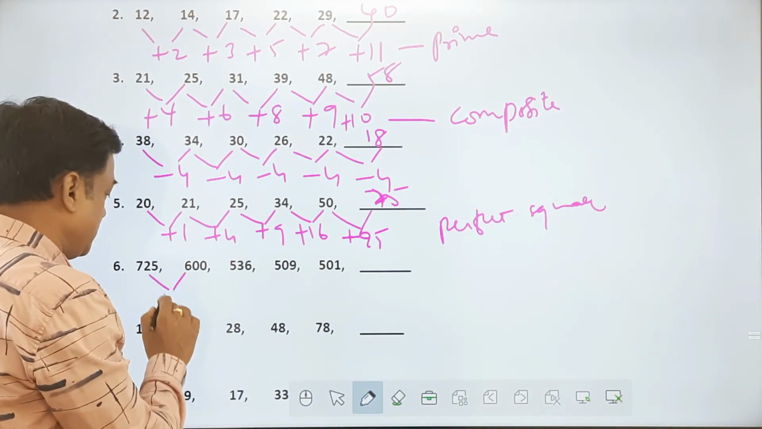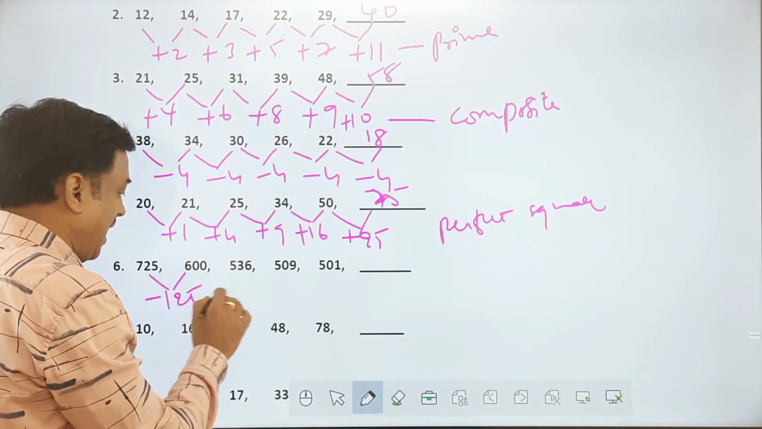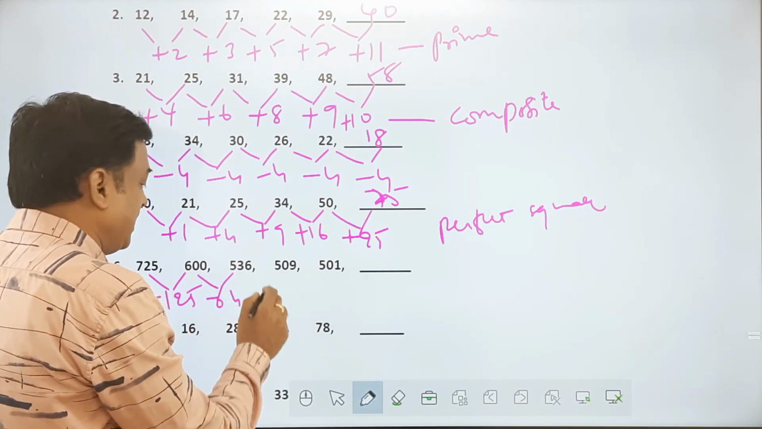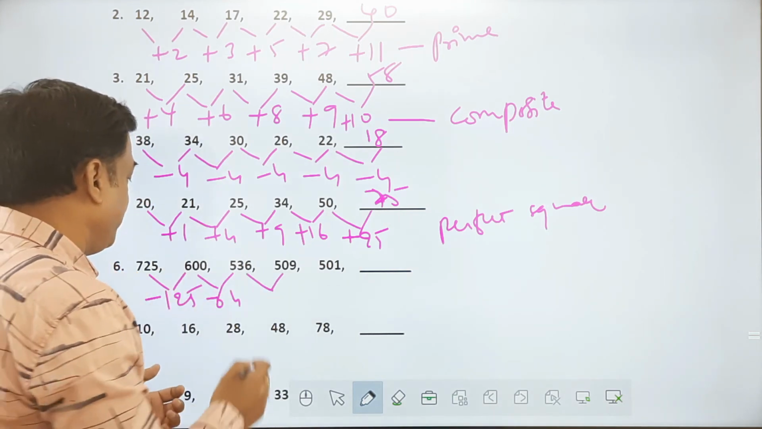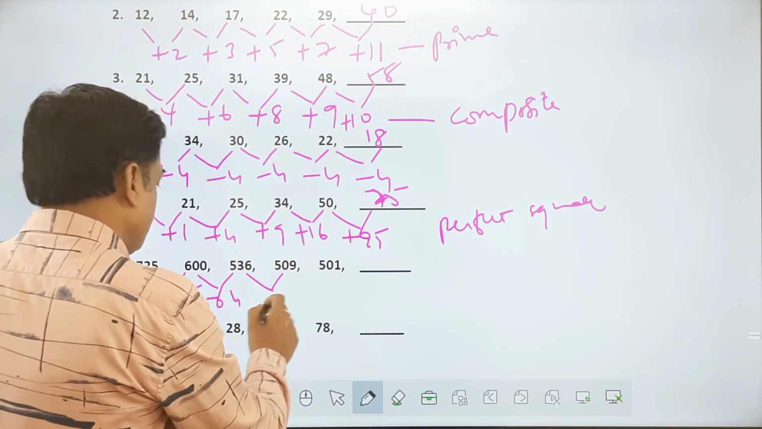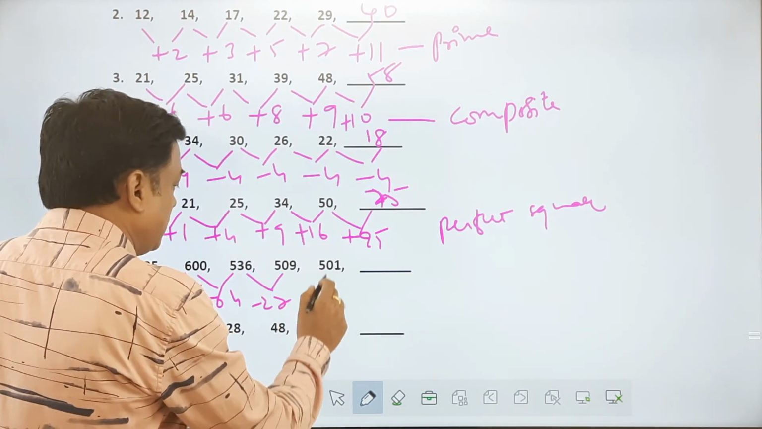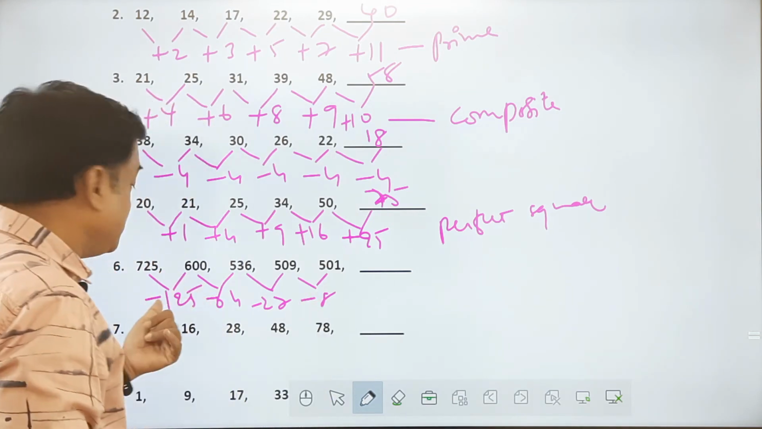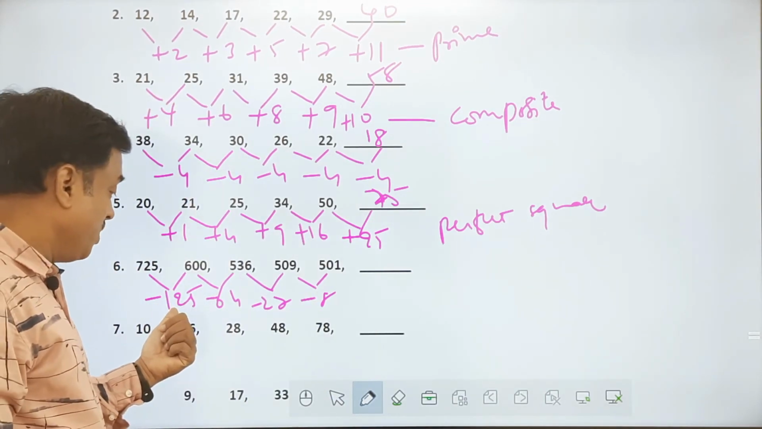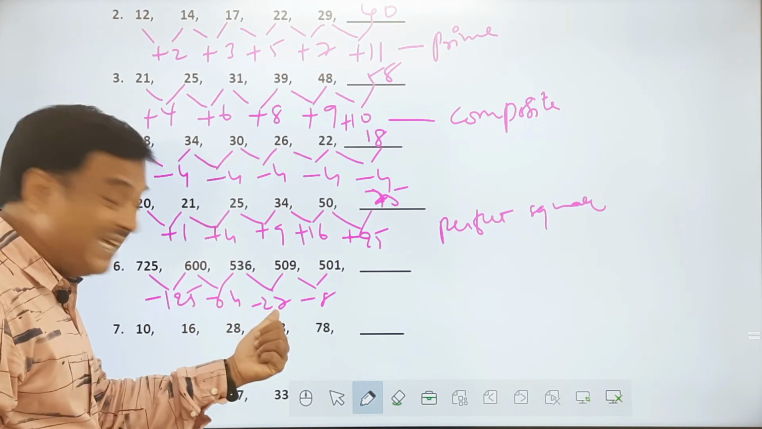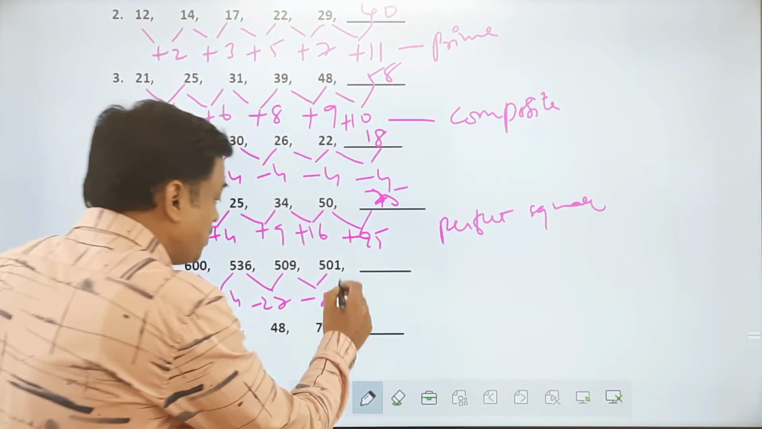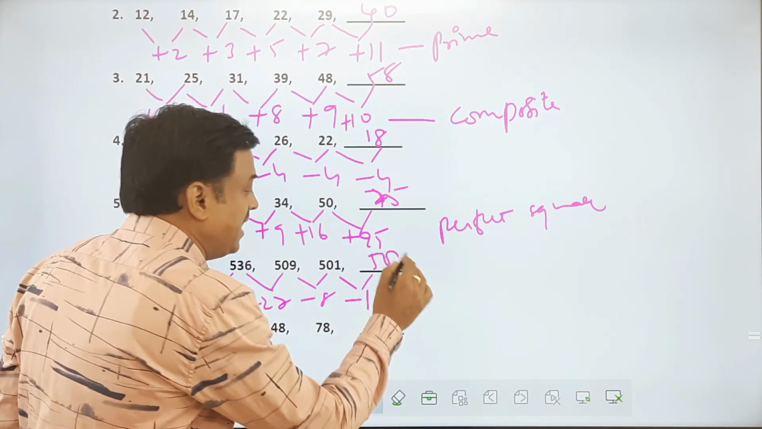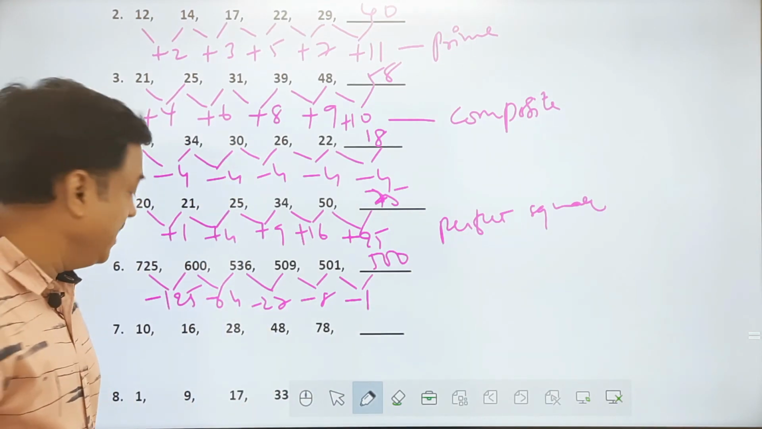Next one, all of you. Here the decrease is 125, and the next one there is a decrease of 64, and the next one there is a decrease of 27 here, and the next one there is a decrease of 8. So what is it? These are perfect cubes. 5 cube, 4 cube, 3 cube, 2 cube. So the next one has to be minus 1. 1 cube, minus 1. So the next term is 500 in that case.